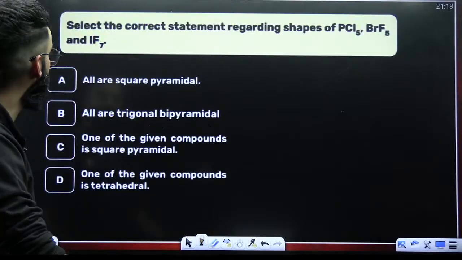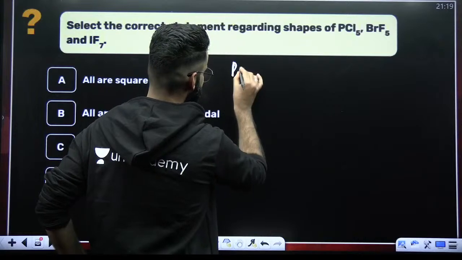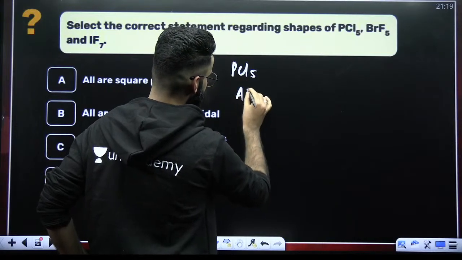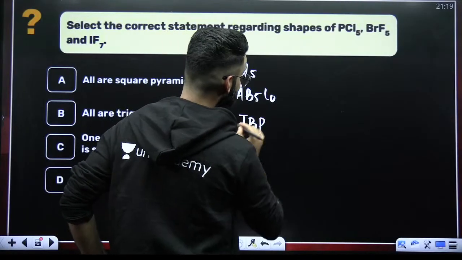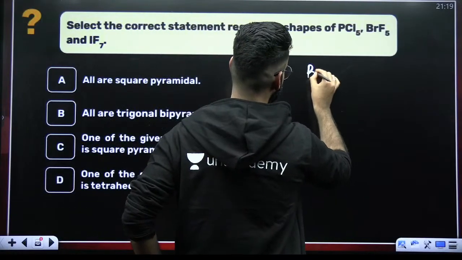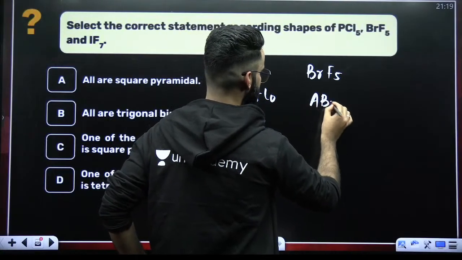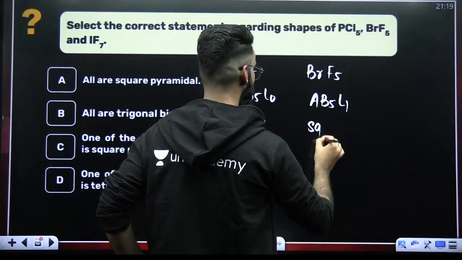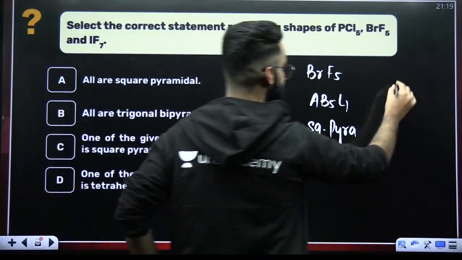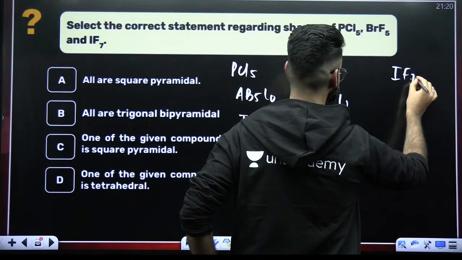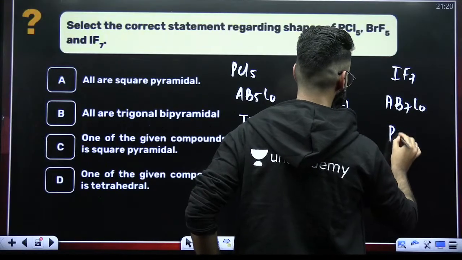PCl5 you should already know. This is something we have discussed many times now. It's AB5L0 type, so it has to be trigonal bipyramidal. In case of BrF5, its type is AB5L1, so it has to be square pyramidal. Then you have IF7, a simple one. It is AB7L0, so it's going to be pentagonal bipyramidal.